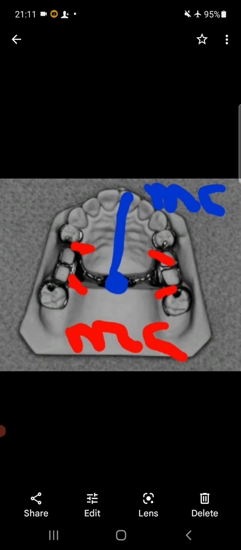Look at this diagram. In red color I highlight the minor connector. In blue there is a major connector, a posterior palatal bar major connector, and in red there is a minor connector which connects the major connector with the other parts of removable partial denture, like direct retainer which is present on buccal side and indirect retainer which is present on lingual side, and there is a denture base. This is the minor connector.